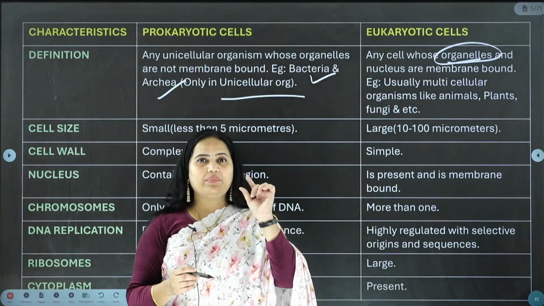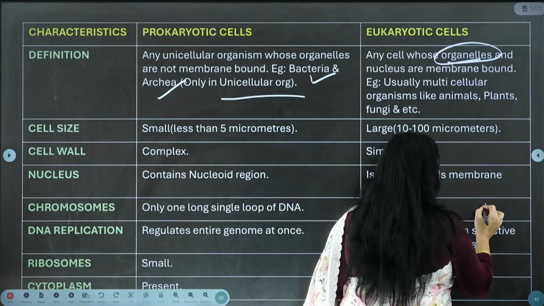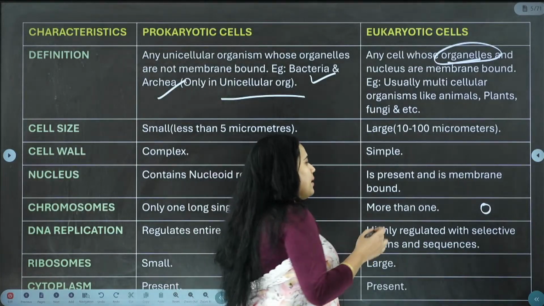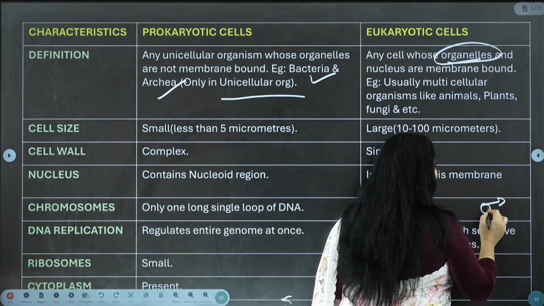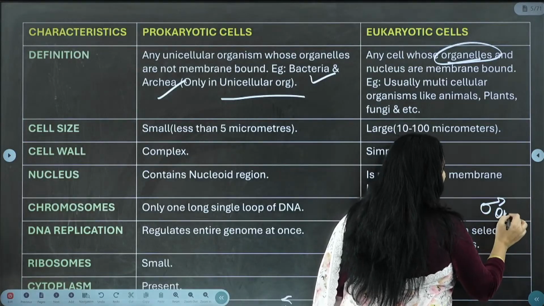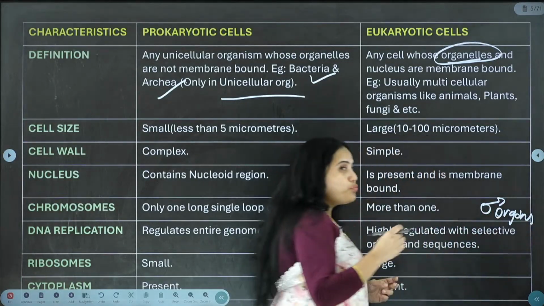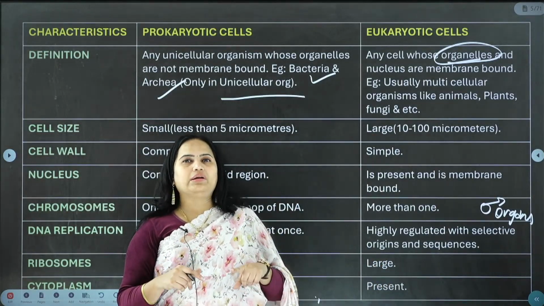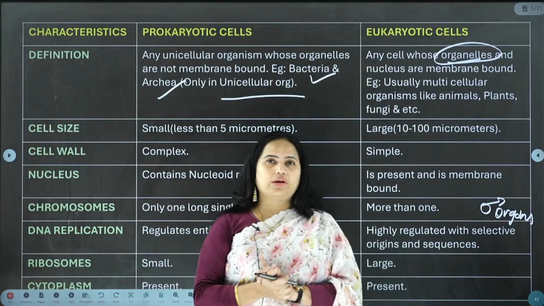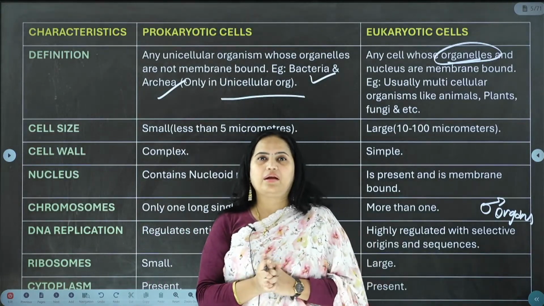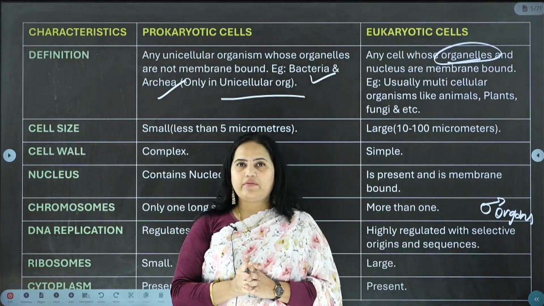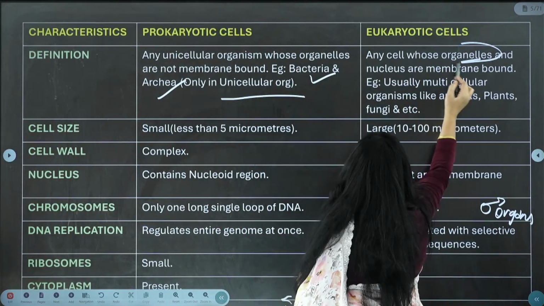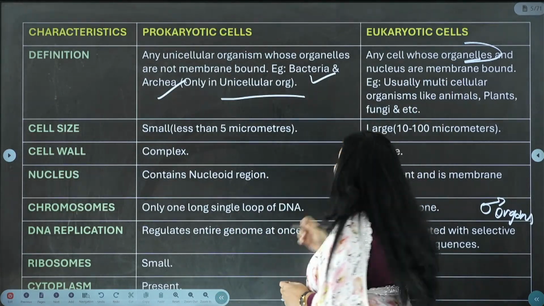The cell itself is very basic in nature, and a lot of times it is microscopic. The cell itself is microscopic, and the organs which are present inside the cell are much more microscopic, much smaller in nature. Hence we call them organelles. It should be pronounced organelle. The right terminology is organelle. It should never be pronounced as organ. So here you see, the majority of their organelles are membrane bound.